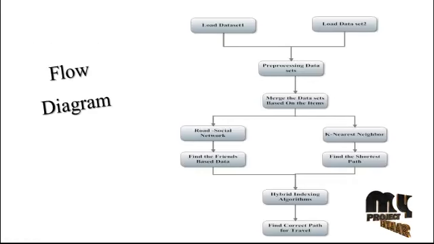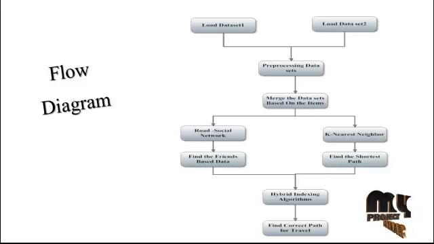Our project flow diagram. In this project, we are developing a road social network and kNN neighbor search based on social influence, used to find the nearest places on the network. First, we load the dataset. The dataset means user data collected from the network or other places. We are using two datasets: a social network dataset and a road network dataset, both based on real data.